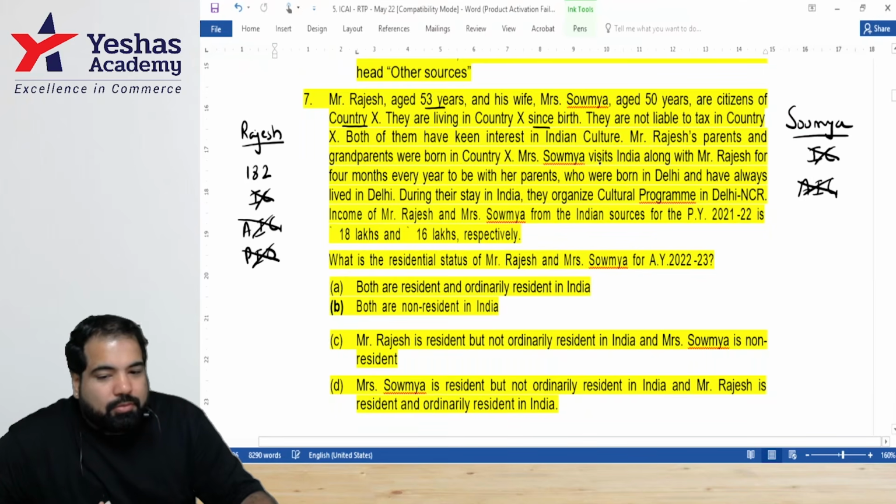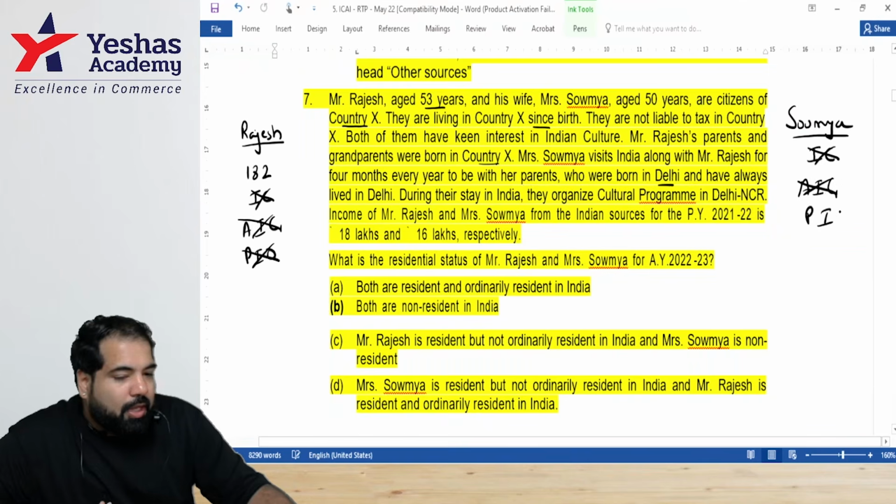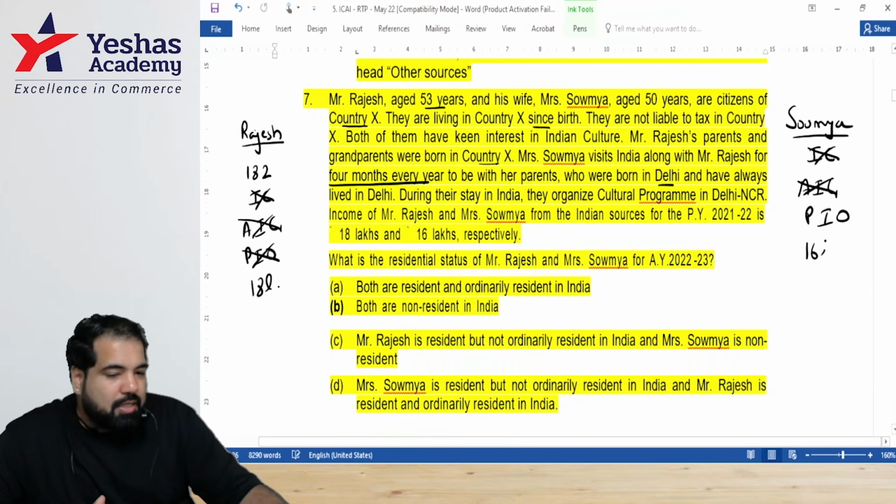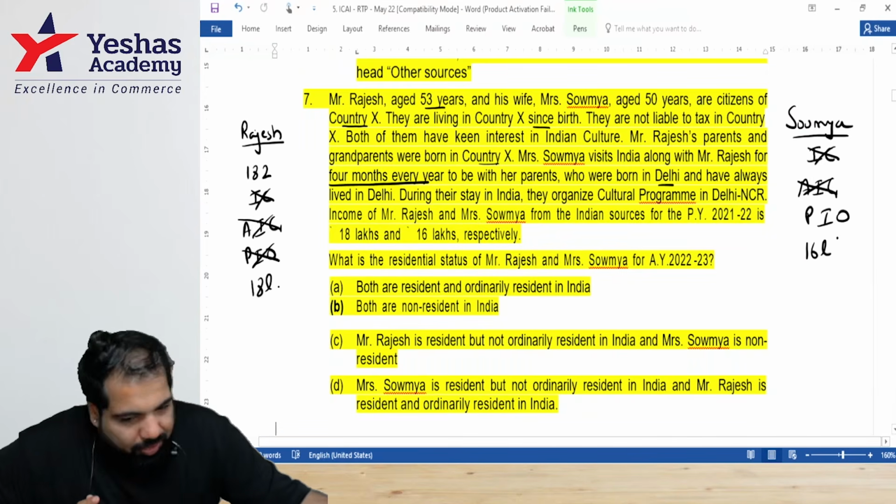Mrs. Soumya visits India along with Mr. Rajesh for 4 months every year to be with her parents who were born in where? Delhi. So she is what? PIO. And they spend in India how many months every year? 4 months. During their stay in India, they organize cultural programs in Delhi NCR. Income of Rajesh and Soumya from Indian sources is 18 lakhs and 16 lakhs. So both are basically above 15 lakhs.